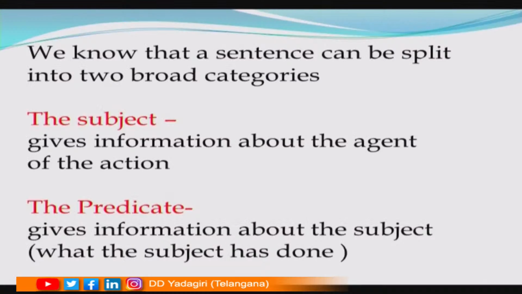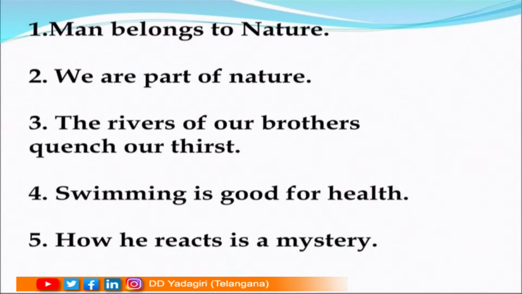We know that a sentence can be split into two categories, the subject and the predicate. The subject gives information about the agent of the action, whereas the predicate gives information about the subject, means what the subject has done. Let us consider these sentences. Man belongs to nature. We are part of nature. The rivers of our brothers quench our thirst. Swimming is good for health. How he reacts is a mystery.